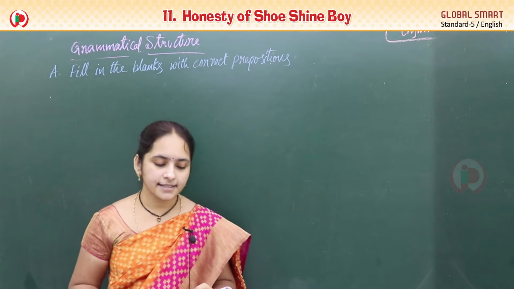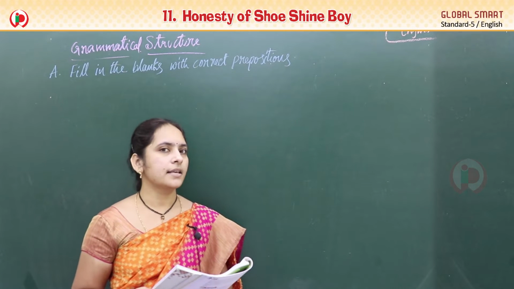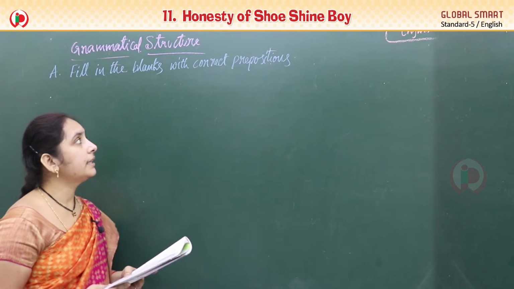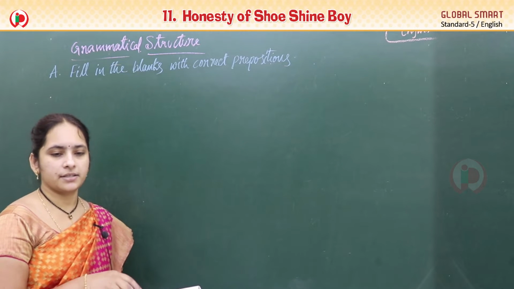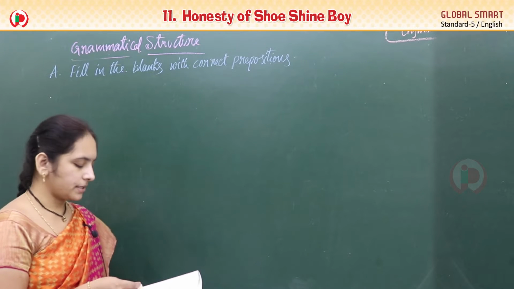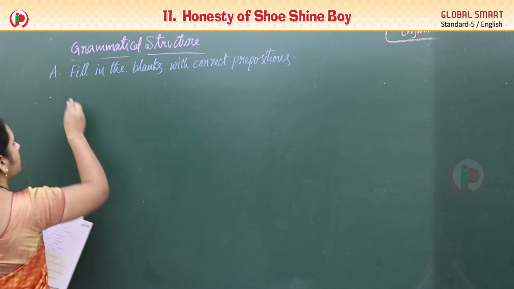See the children, exercise. Let's start writing the answers for exercise part. What do we have, ma? Fill in the blanks with correct prepositions. Okay, ma. So what do we have? See the first one, ma.